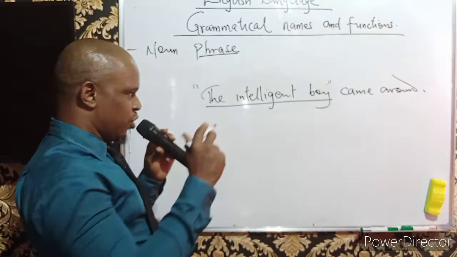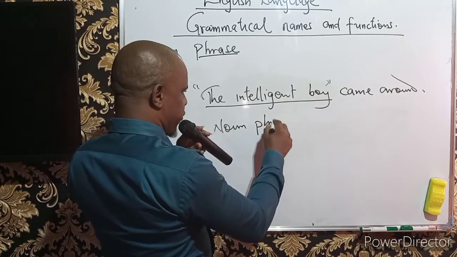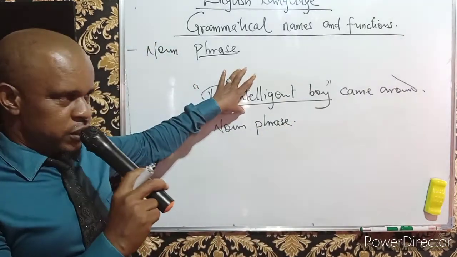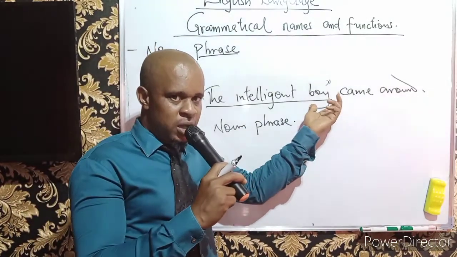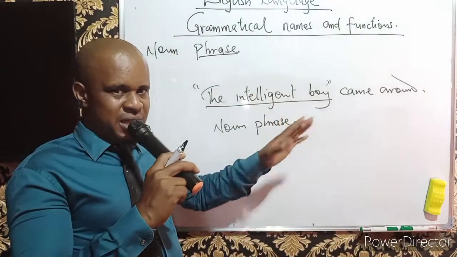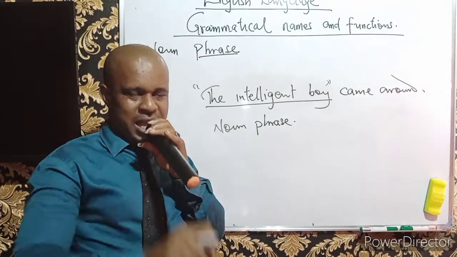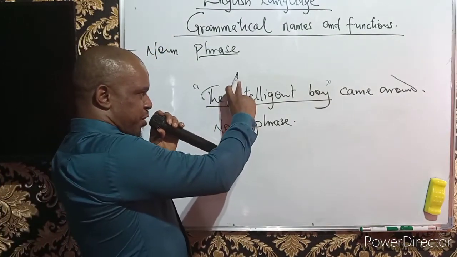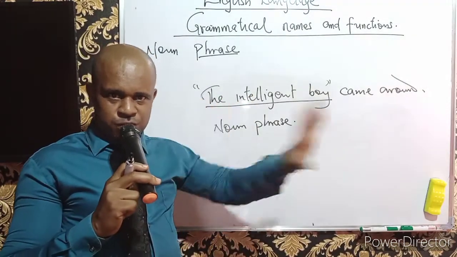In that case, your answer should be a noun phrase. A noun phrase, why? Because it is a group of words which has its head word to be a boy, which is a noun. Not only that, the group of words does not admit any form of verb in it. Phrases don't admit verbs. And not only that, the possibility of replacing this with a pronoun is not far-fetched.